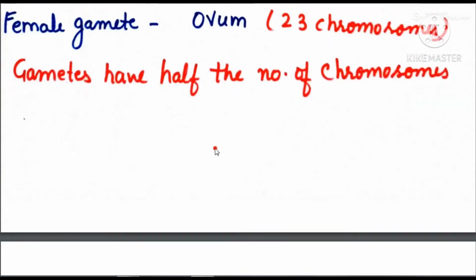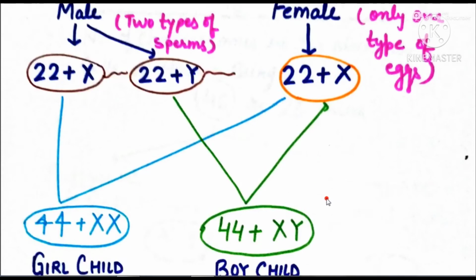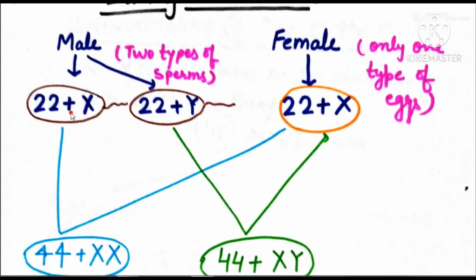So let's discuss what happens during fertilization. Male produces two types of sperm. Half contain 22 plus X and half contain 22 plus Y. But the female produces only one type of egg, 22 plus X. What happens when the sperm which contains the X chromosome fuses with the egg which contains 22 plus X? Then it forms 44 plus XX. You can count 44, 45, 46.